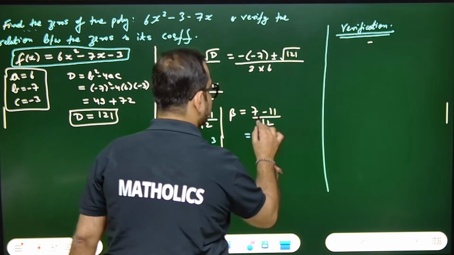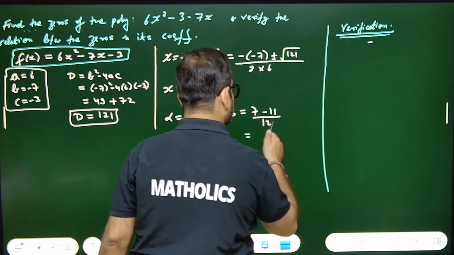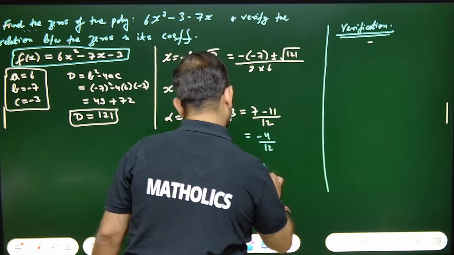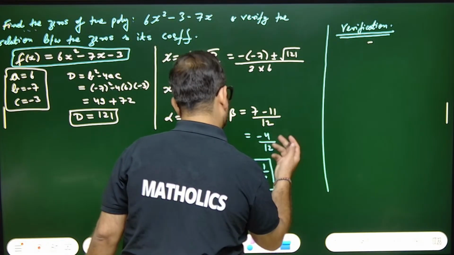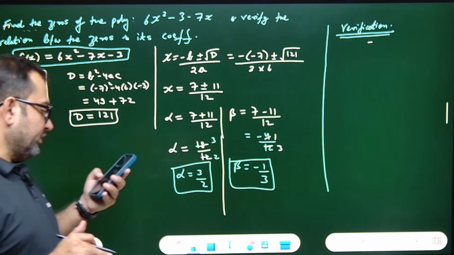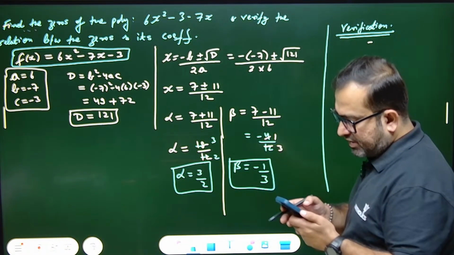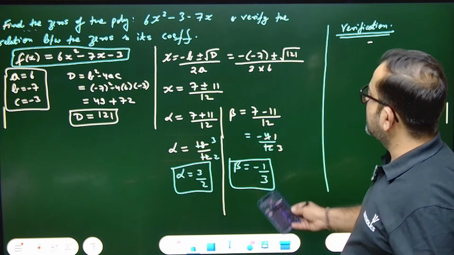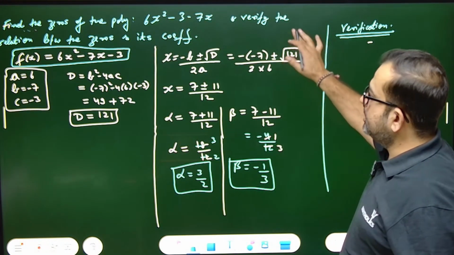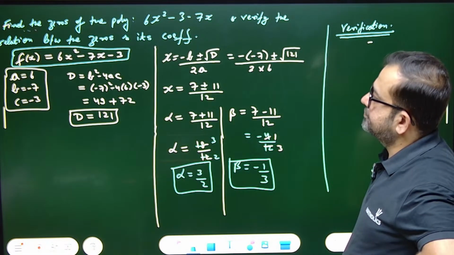And beta will be equals to 7 minus 11 would mean minus 4. Yes or no? This is 12. Minus 4 by 12 would mean beta equals to minus 1 by 3. Okay, 4 ones are 4, 3 fours are 12. Now it's correct. Now we'll use values. Everyone understood? Yes or no in the comments till now? If you understood, yes. If you didn't, you can say no. Okay, sorted.